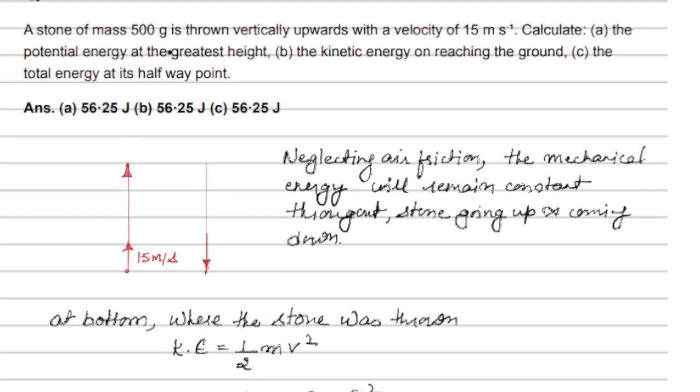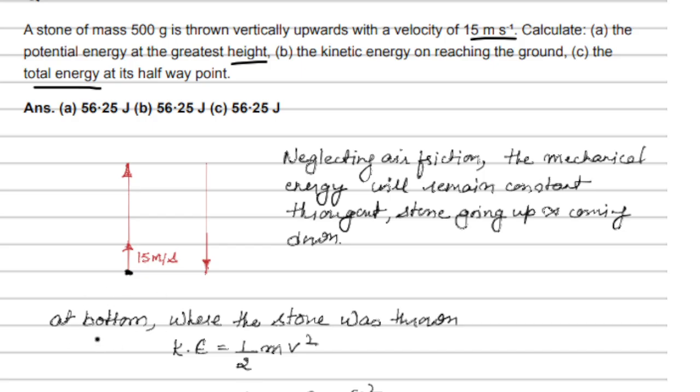A stone of mass 500 gram is thrown vertically upwards with a velocity of 15 meters per second. A, calculate the potential energy at the greatest height. With the same logic which we applied, it will be the same as the kinetic energy at the bottom. B, the kinetic energy on reaching the ground. C, the total energy at its halfway point. So total energy, they mean mechanical energy, because the stone is only working under gravity, which is a conservative force. The mechanical energy will remain constant.